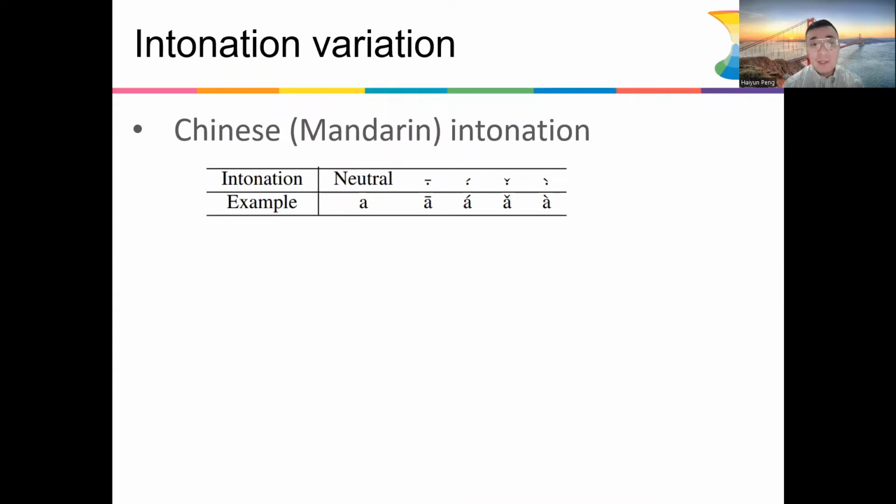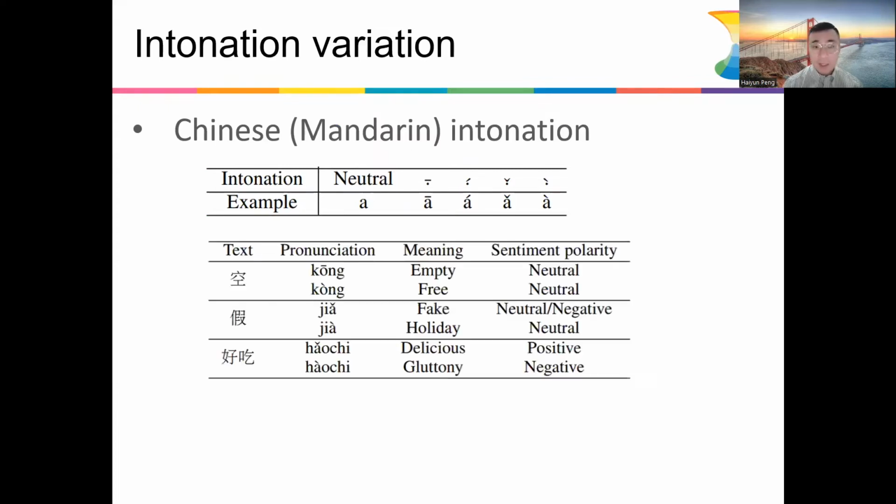The second characteristic of Chinese is the intonation. Here we are talking about Mandarin. In typical Mandarin, each Chinese character can have 5 different tones. As in the example shown here in the first row, the two tones essentially mean different meanings. It could mean empty or free, both of which are neutral in sentiment polarity.